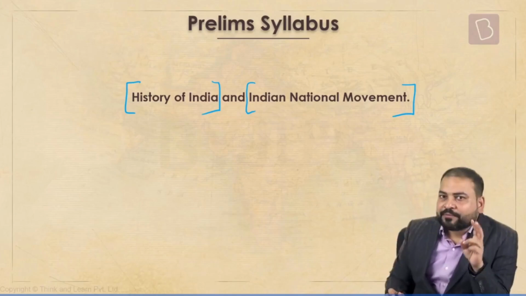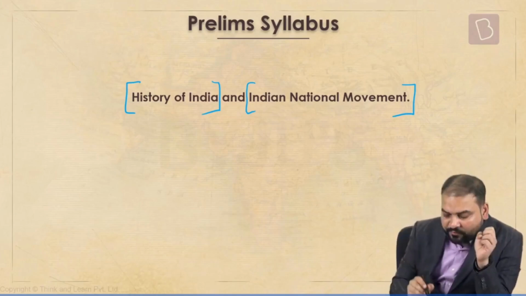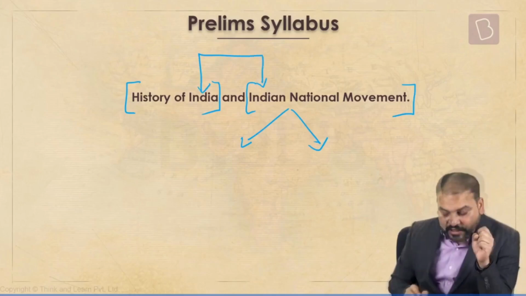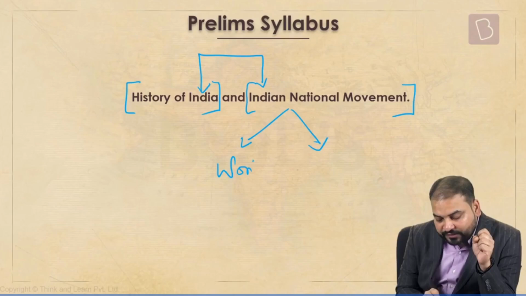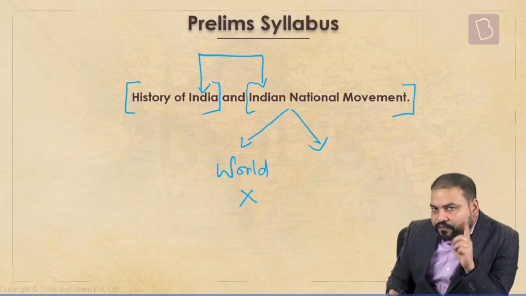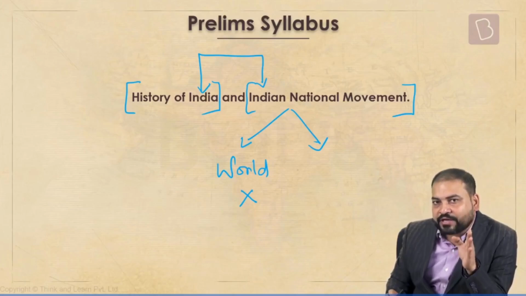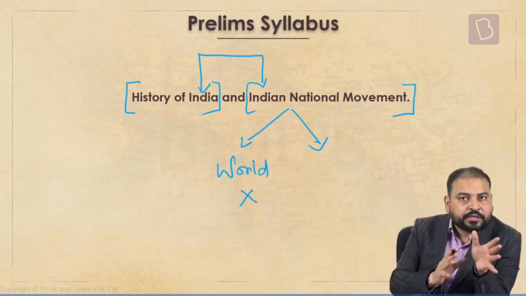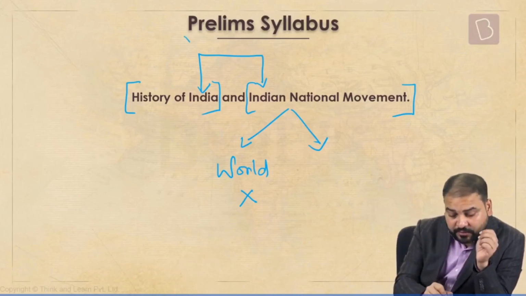Now, if you all see, I'm getting two hints here. Number one, because they have mentioned India and they have mentioned Indian, clearly I have understood that UPSC in its prelims will not ask world history. So, my first indication is very, very clearly that world history is not going to come in our exam, specifically the prelims.